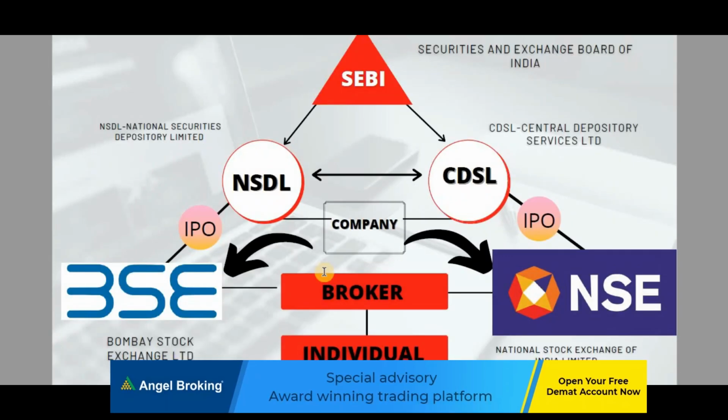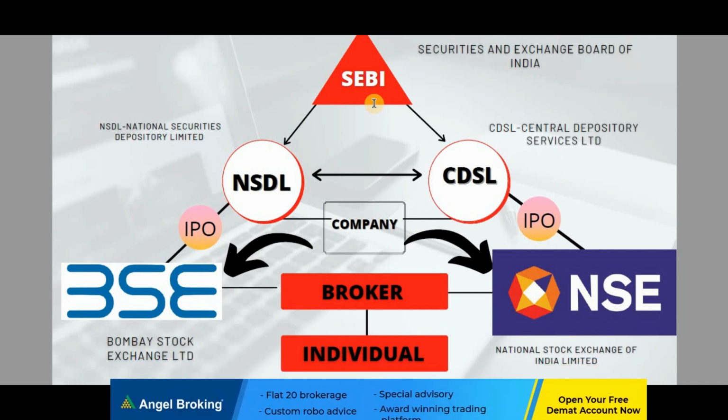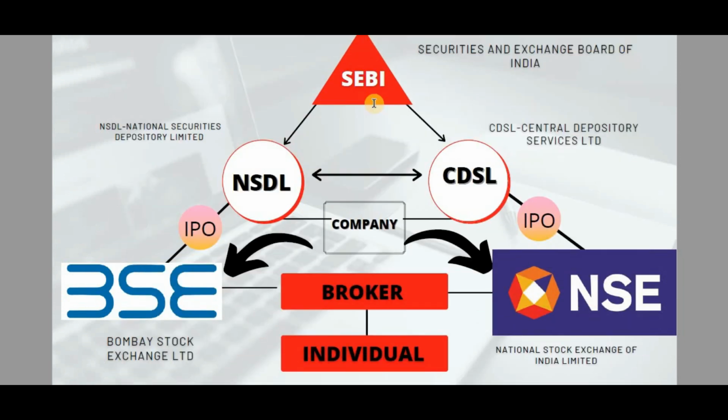You see this? This is a flow chart that I have created. The topmost body is SEBI, the Securities and Exchange Board of India, which controls all the regulations in the share bazaar or share market, as you can see. Then NSDL and CDSL have different segments and different criteria for companies to go through.